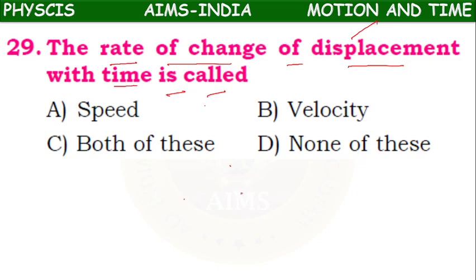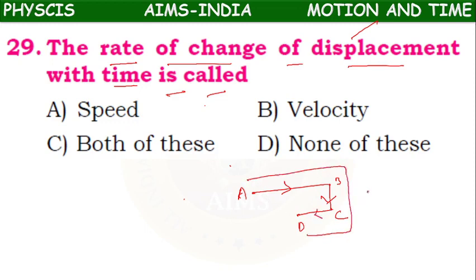Suppose a person is starting from A, went to B, went to C, came to D. The total path traveled by him, A to B, B to C, C to D, is called distance, which is a scalar quantity, does not depend on direction.